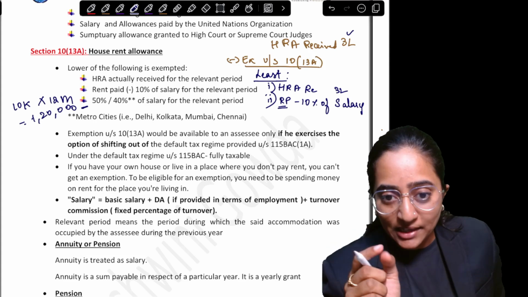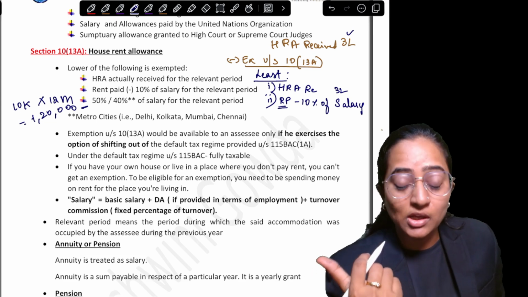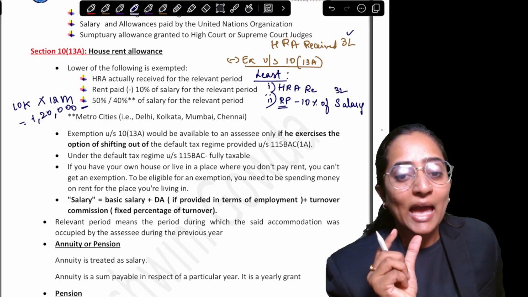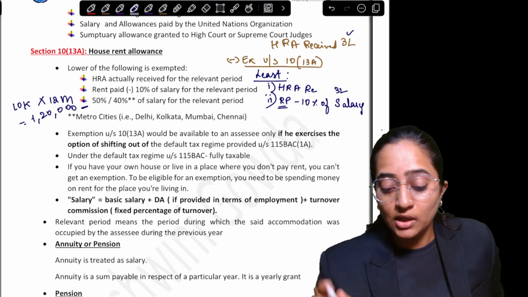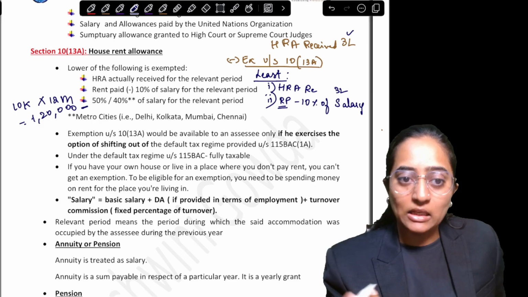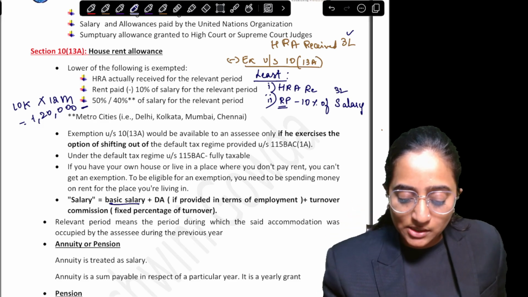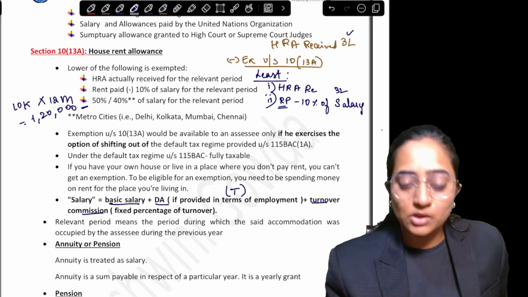Remember people, salary for the purpose of HRA, or salary for the purpose of pension, leave encashment, or gratuity, each has its own definition. So, what do I mean by salary in HRA? It would be basic plus DA, if it is in terms, plus turnover commission.